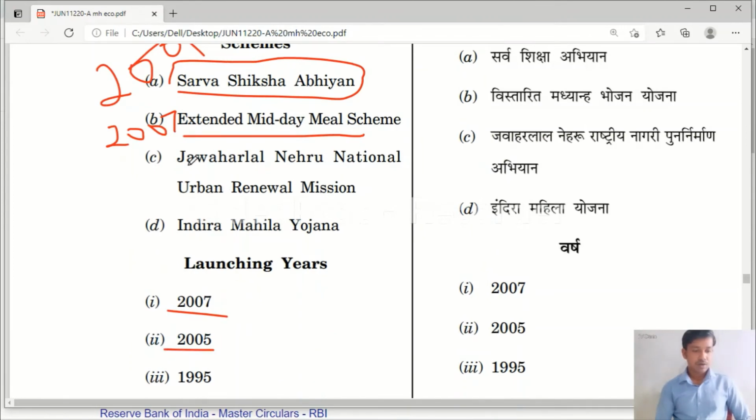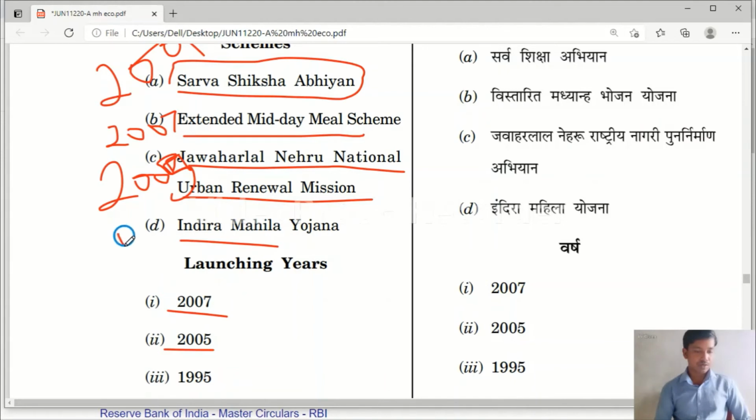Jawaharlal Nehru National Urban Renewal Mission was launched in the year 2005. Then Indira Mahila Yojana in the year 1995.